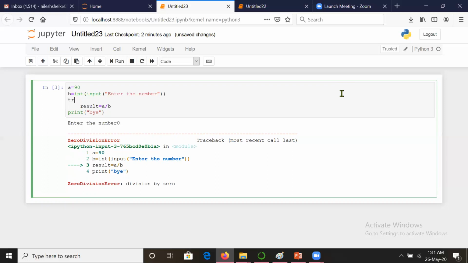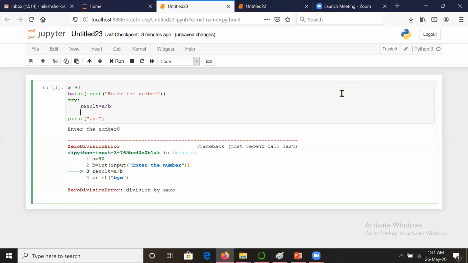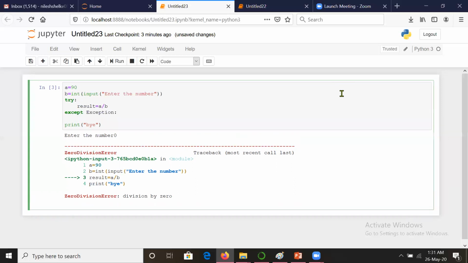We will say to the compiler, hey compiler, you just try this statement. I'm saying try, which means an error can be there. So I will look after it if some error comes. I will say here except, and I will say that if the error comes, then what to do. I will say do not enter 0, or rather I will say division by 0. The problem is you have divided by 0.